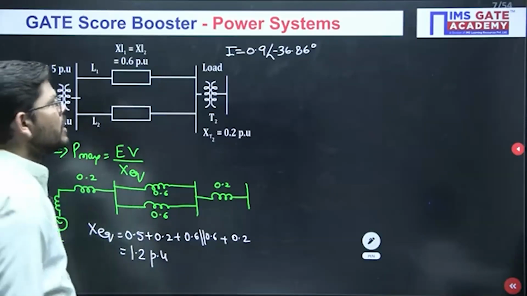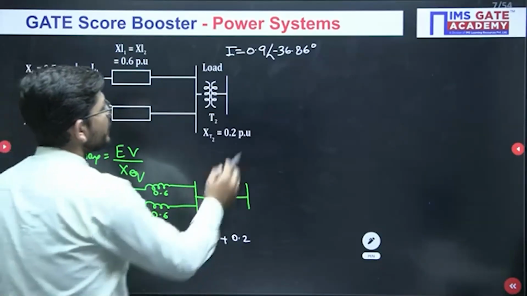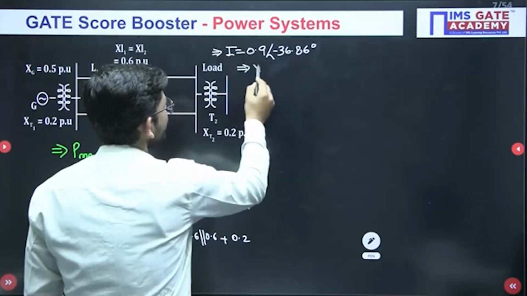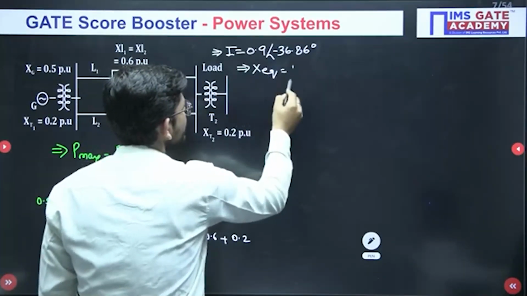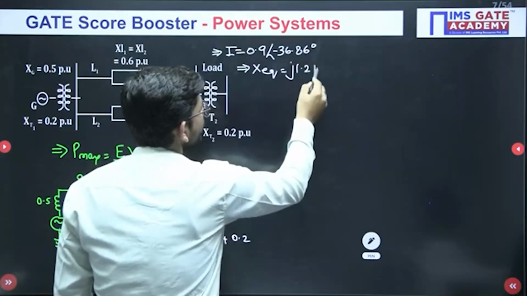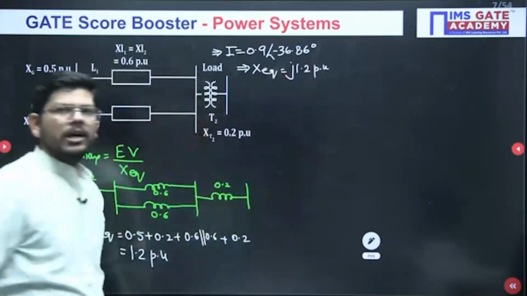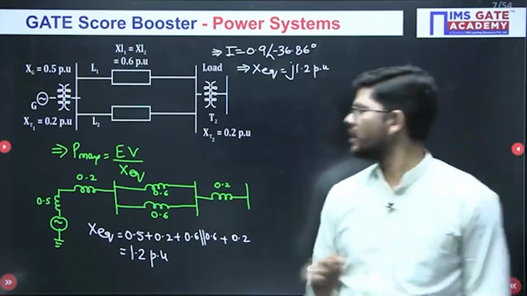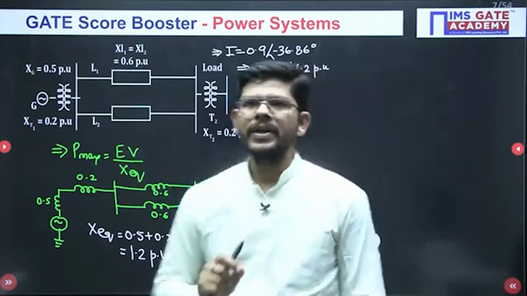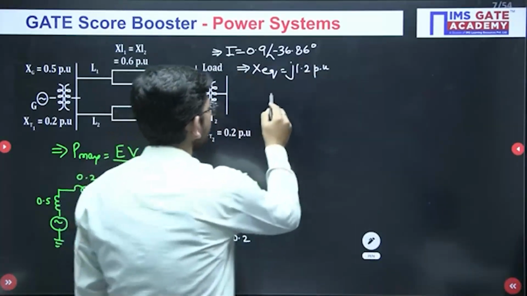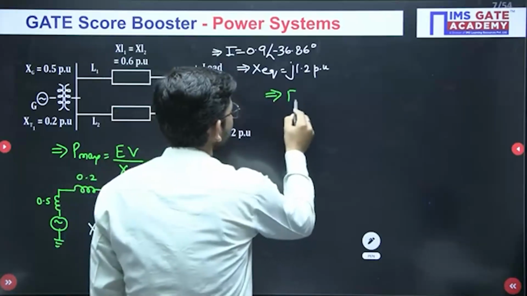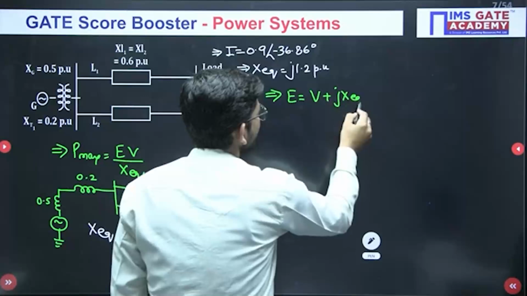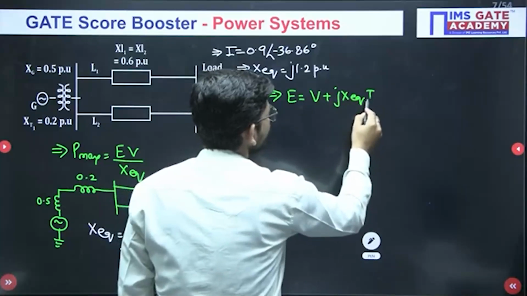So now the two things are known to us. We have calculated the value of I, we have calculated the value of X equivalent. It will be J 1.2 per unit. Now we have these two data. The only unknown thing is E, so we have to calculate E now. If we apply KVL, E will be simply V plus J X equivalent into the current.